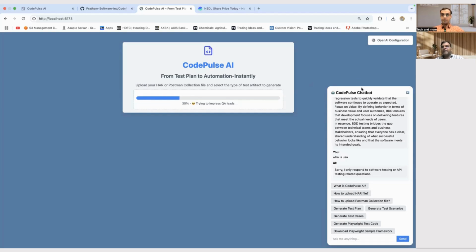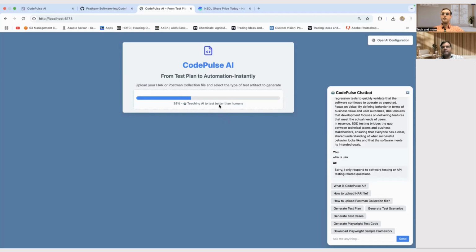In the next release, we are targeting to give you more options like PDF, Excel, or MS Word. It will take some time to process, because right now what is happening is it is taking the endpoints, sending them to the model, taking the response and collating the information, and then in the end it will create a complete file in the specific form of a standard test plan template format. Then it will give you the answer.